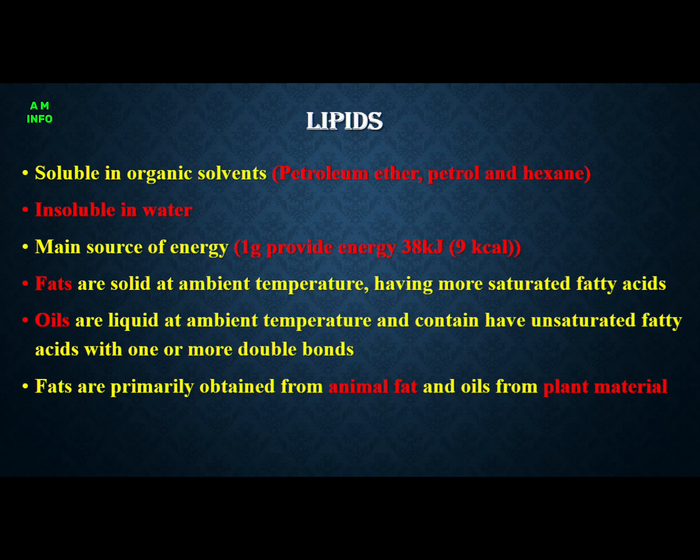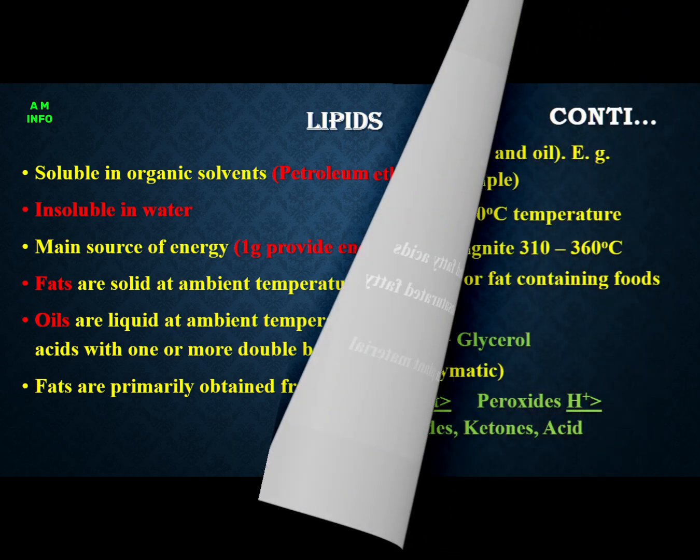Fats are solid at room temperature, having more saturated fatty acids, while oils are liquid at room temperature and contain unsaturated fatty acid with one or more double bonds. Fats are primarily obtained from animal fat, while oil from plant material.